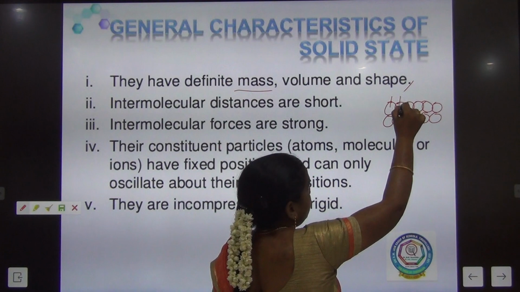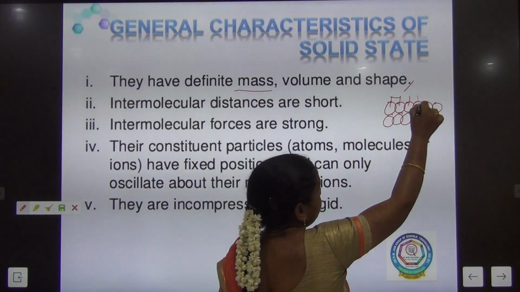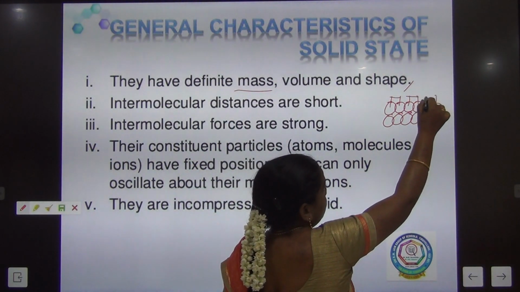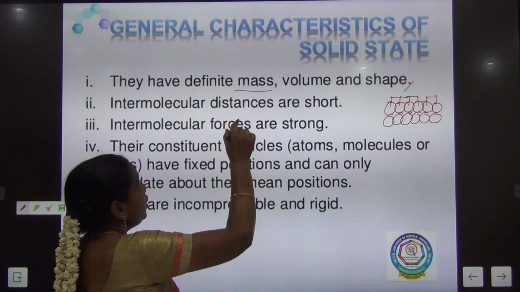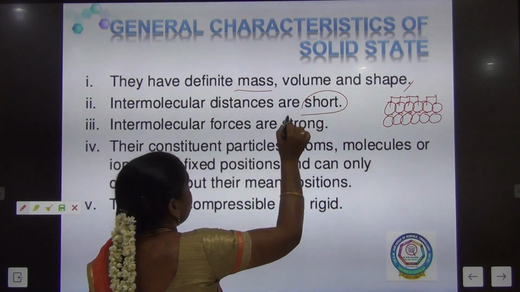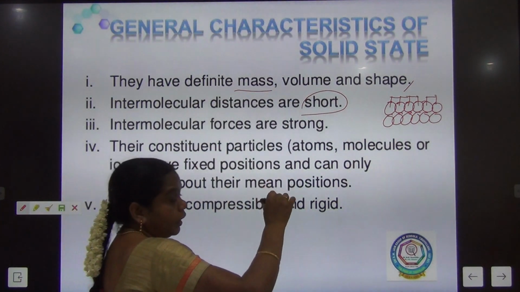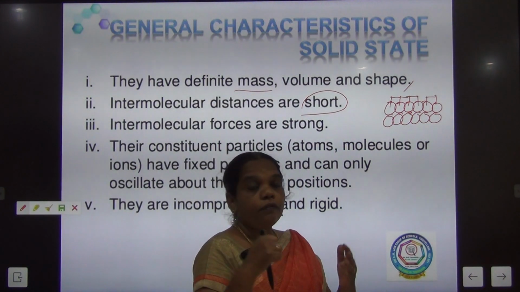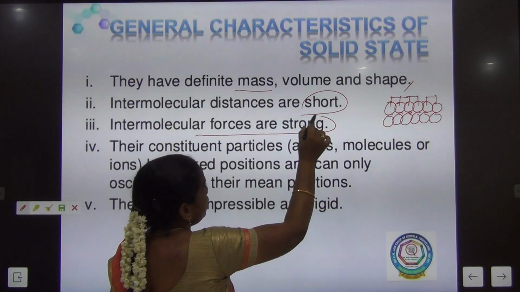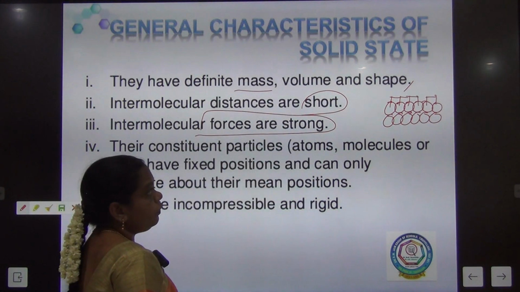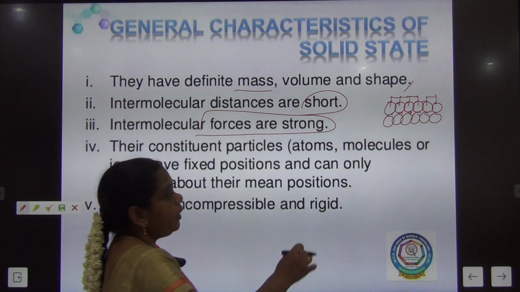Due to that close packing, the intermolecular force is a strong force of attraction, and they can oscillate.